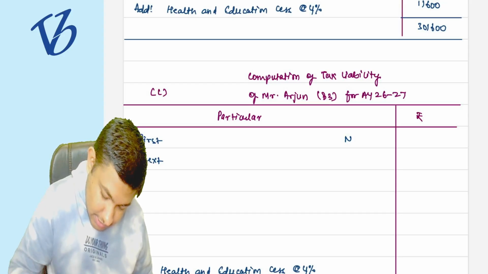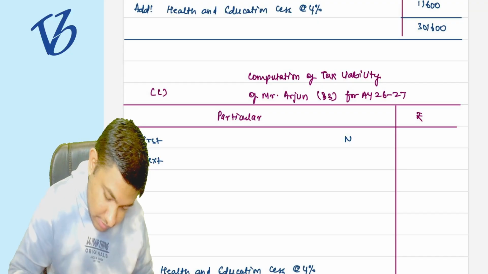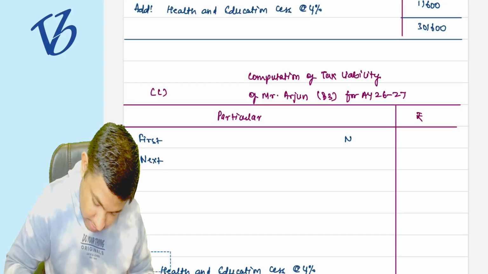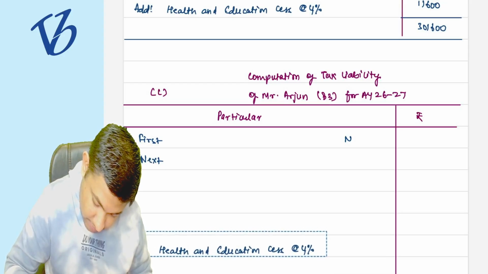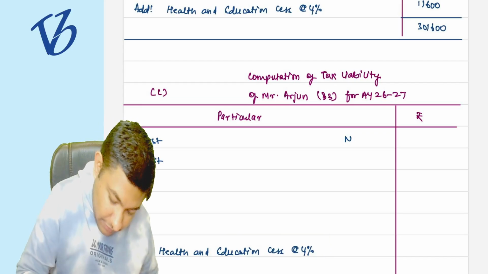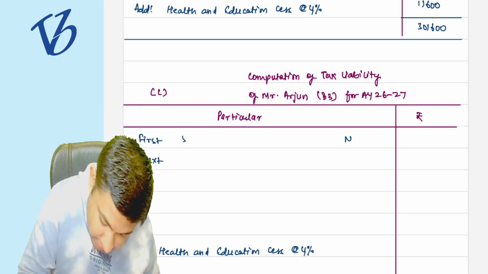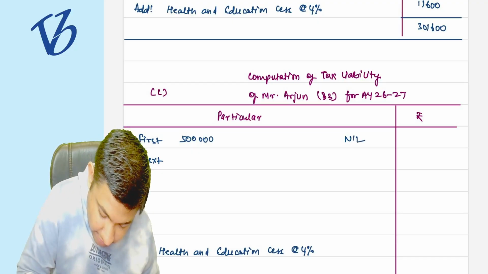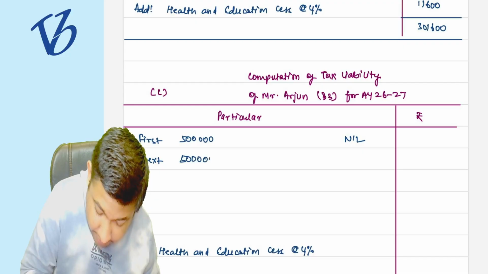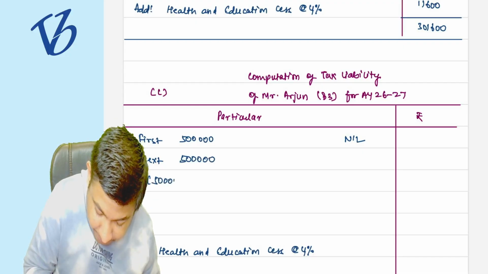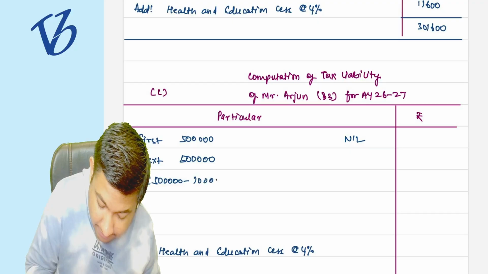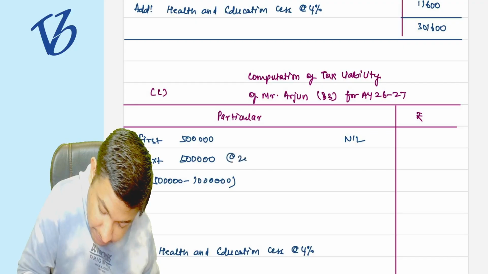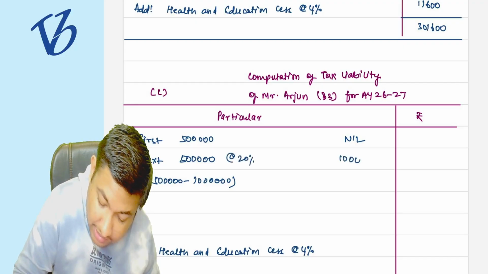So on the first 5 lakh rupees, if he is a super senior citizen, it is going to be nil. For the next 5 lakh rupees, that is from 5 lakh to 10 lakh, it is going to be 20%, which is going to be 1 lakh.